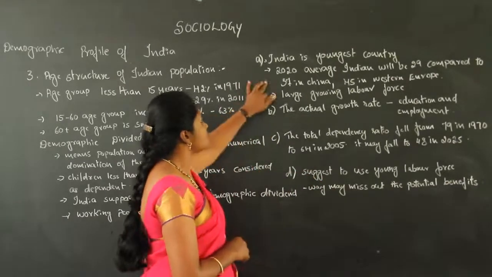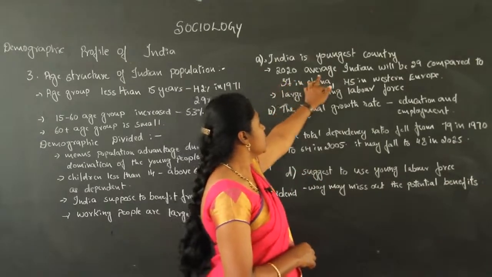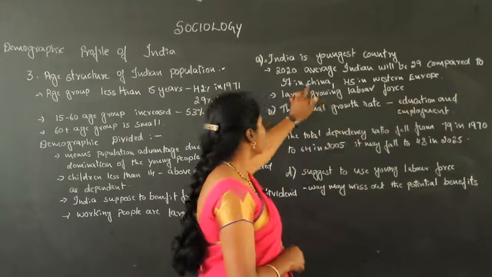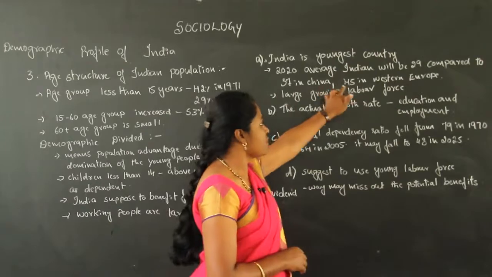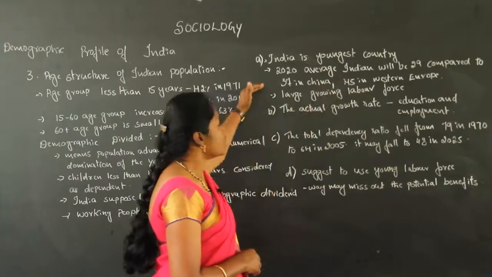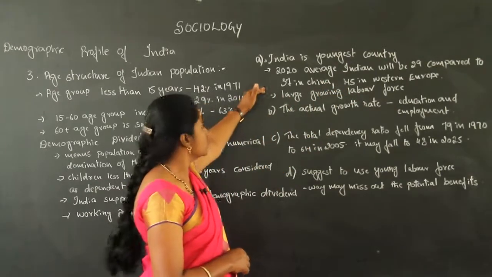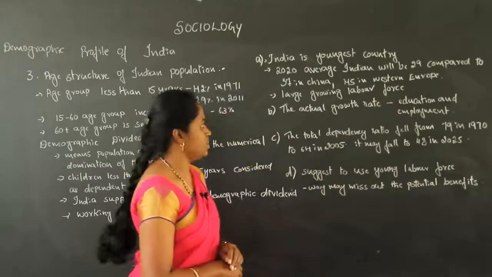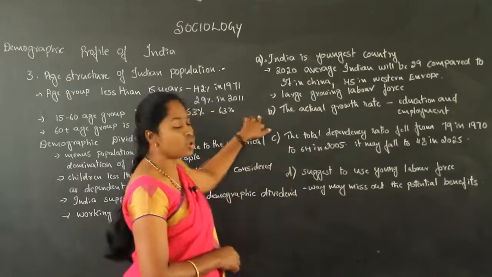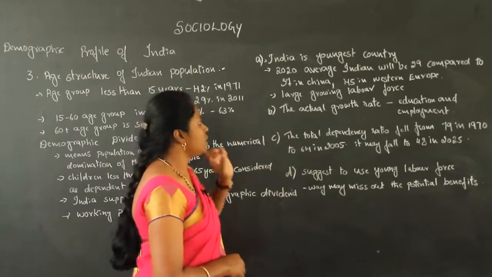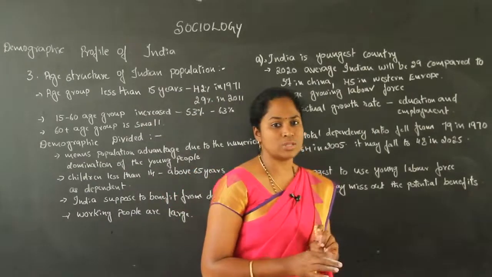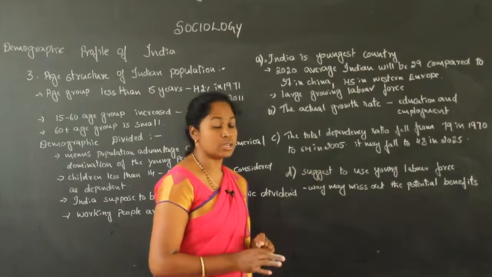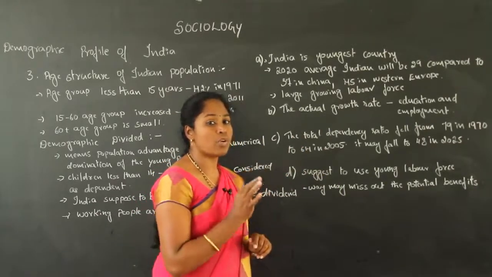Then in 2020, the average Indian will be 29 years, compared to 37 in China and 45 in Western Europe. So we have a large growing labor force in Indian society. It's very important to use this labor force because we have a large number of people.